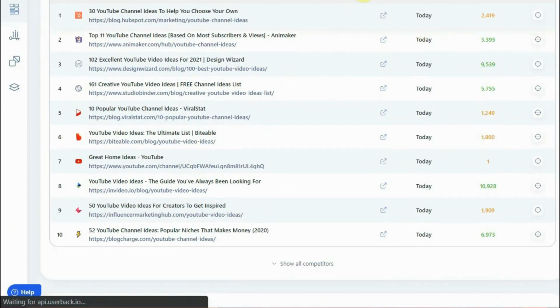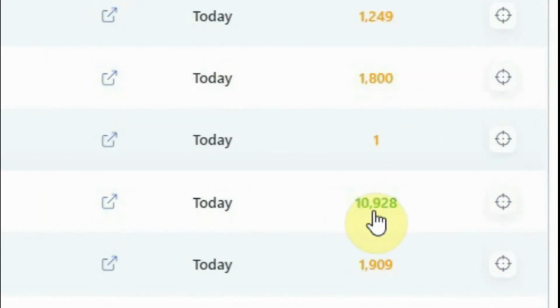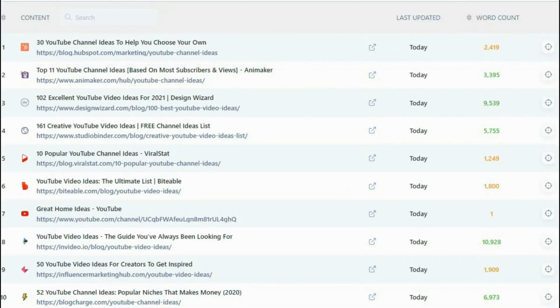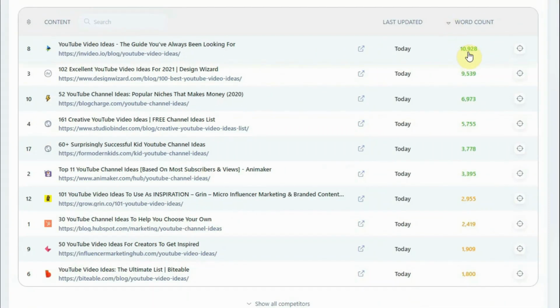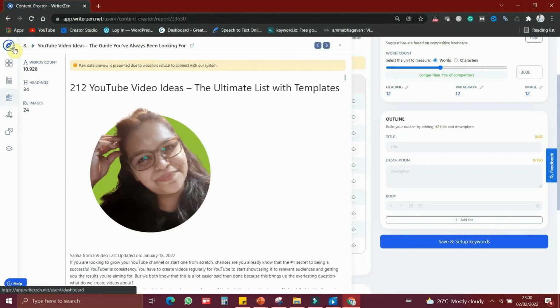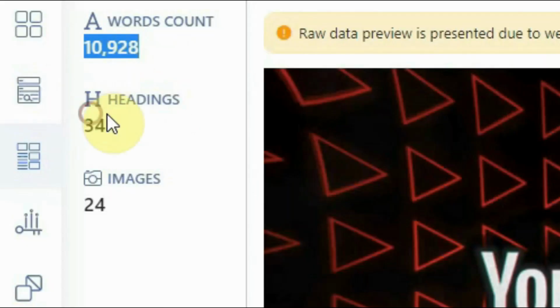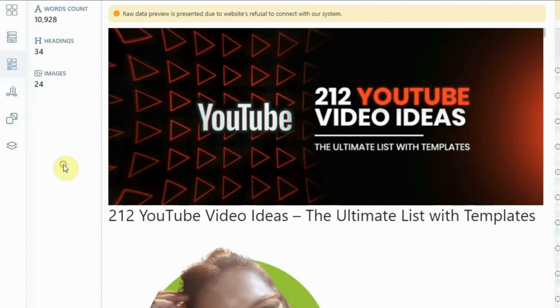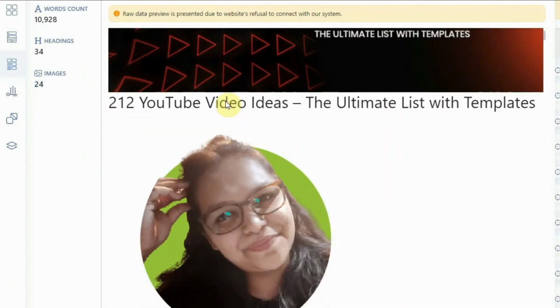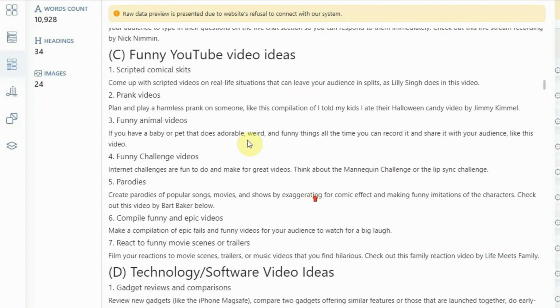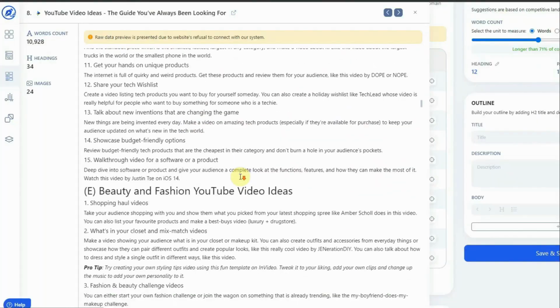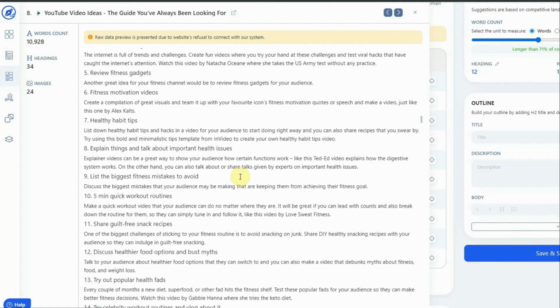Now let us check here. The highest word count is 10,928. Let us filter from high to low. So the highest is 10,928. If I click here, I will get a quick overview of this article: the total word count, the number of headings in this article, and how many images are used. So you need not go to Google and open each and every article. Every article will be opened in the Writer Zen interface and you can analyze it.